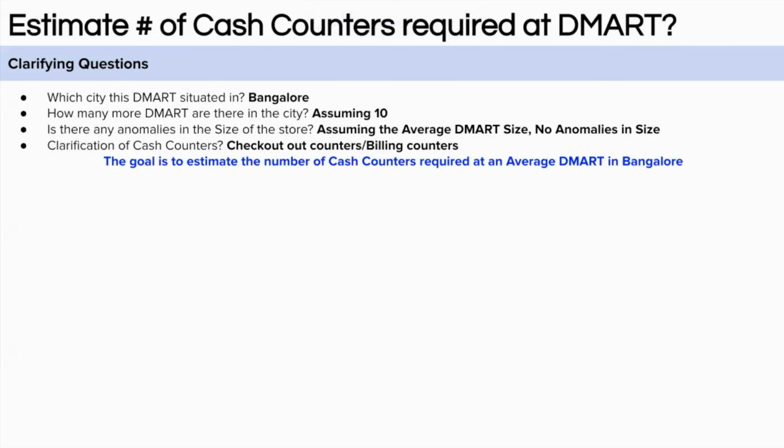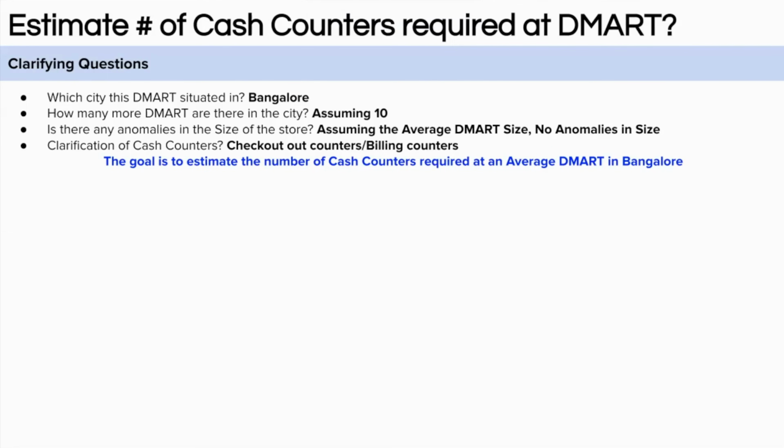The first question which we can ask is about the place. So which city are we talking about? Is this a metro city or tier 1 city or tier 2 city or something else? So let's assume that we are talking about Bangalore. Then we can ask how many DMART stores do we have currently in Bangalore? Let's assume that we have 10 stores in Bangalore. Why are we asking this question? Because footfall in the stores will get distributed if we have more and more DMART stores in the city, right?